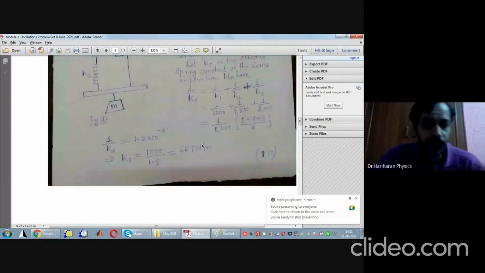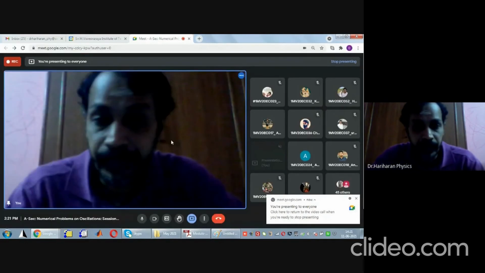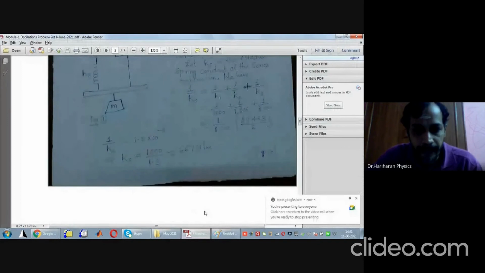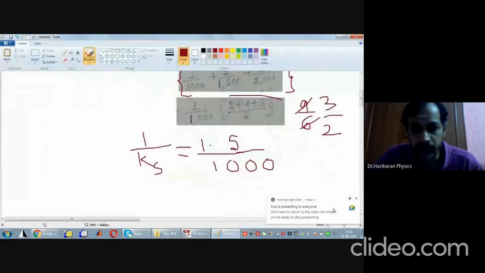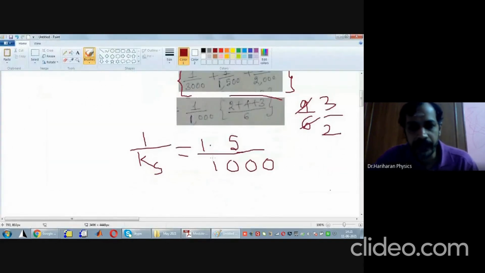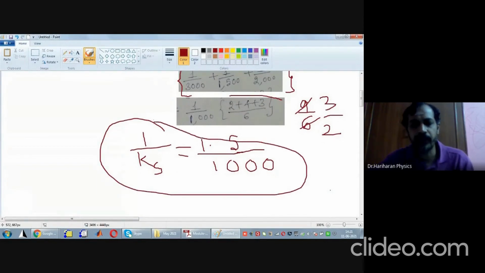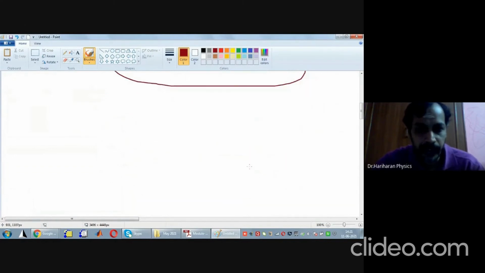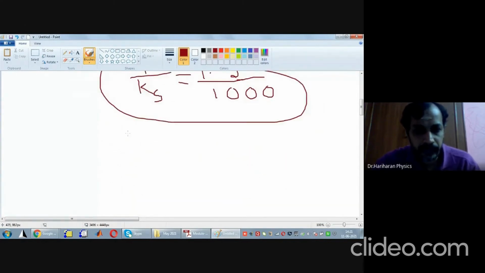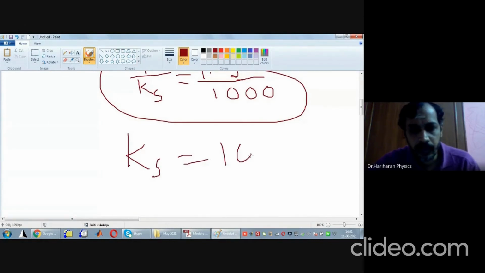Therefore, what is Ks? Take the reciprocal of this equation. Let me go to paint. So what is Ks? Ks is the reciprocal of this equation, which is 1000 by 1.5.